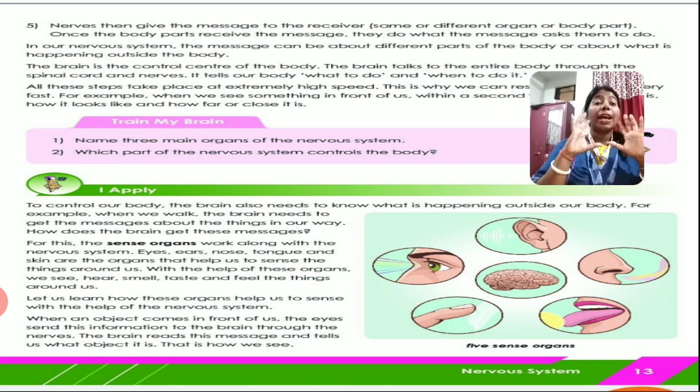So these are the actions performed by the sense organs, which give signals to the brain, and the brain in return sends back the reply. Am I clear? Okay, so see here.